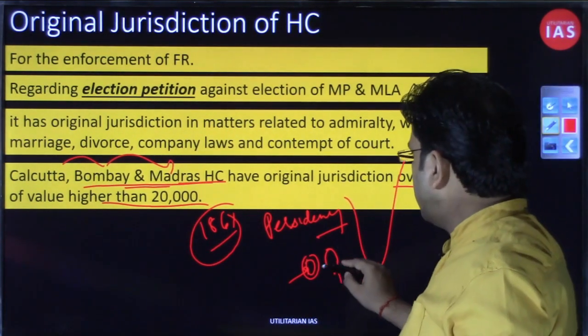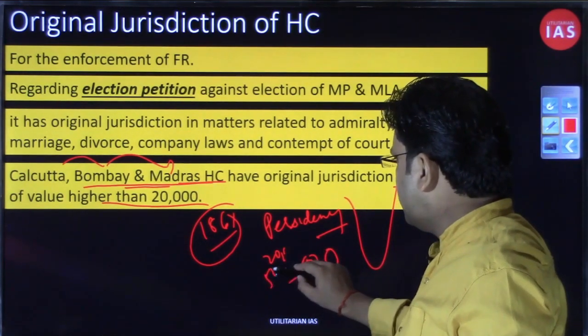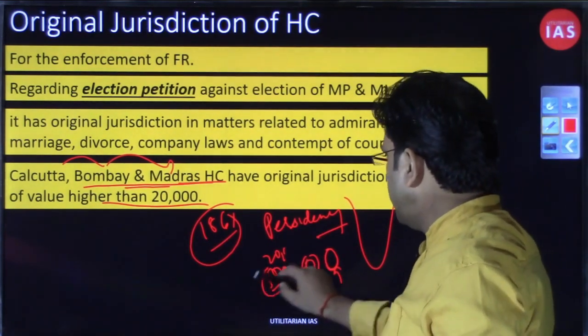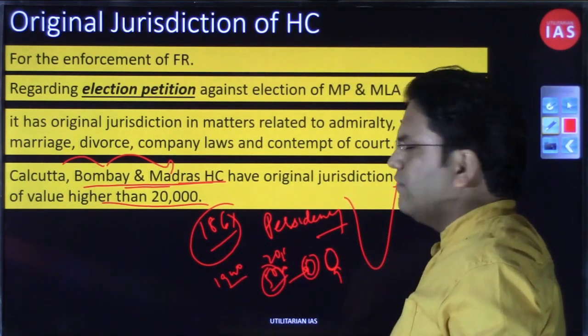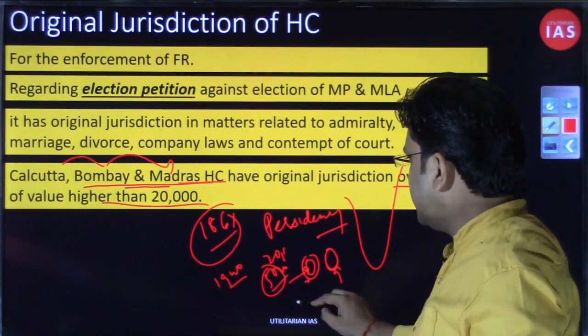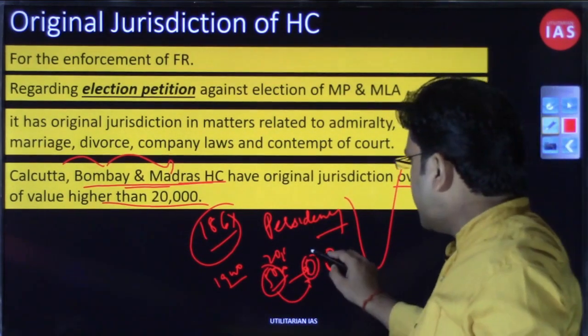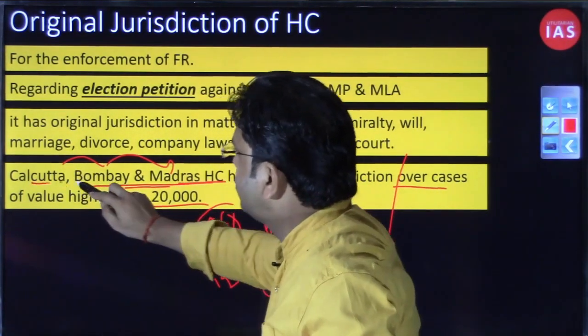And for high value cases, that is above 5,000, in those times 5,000 used to be a princely amount, right? So even during the 1940s, there was a rule that if any case exceeded the value of 5,000, then it would not be entertained by these Sadar Diwani Adalats, rather it would go directly to the high court.